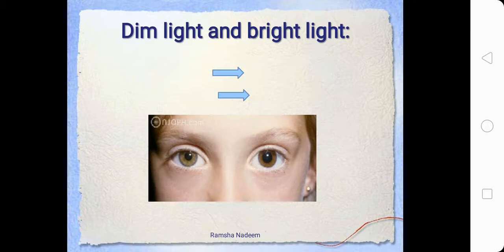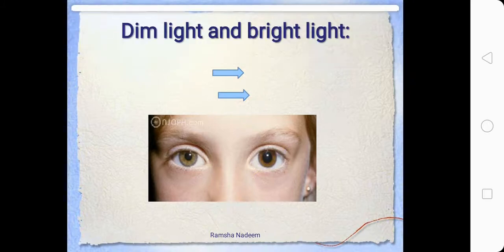Now we have a picture here. This picture shows us two eyes of the same person, but if you notice, this eye has a smaller pupil than this eye. Can you see that? The black part in this eye is smaller than the black part in this eye. This eye has a bigger pupil.